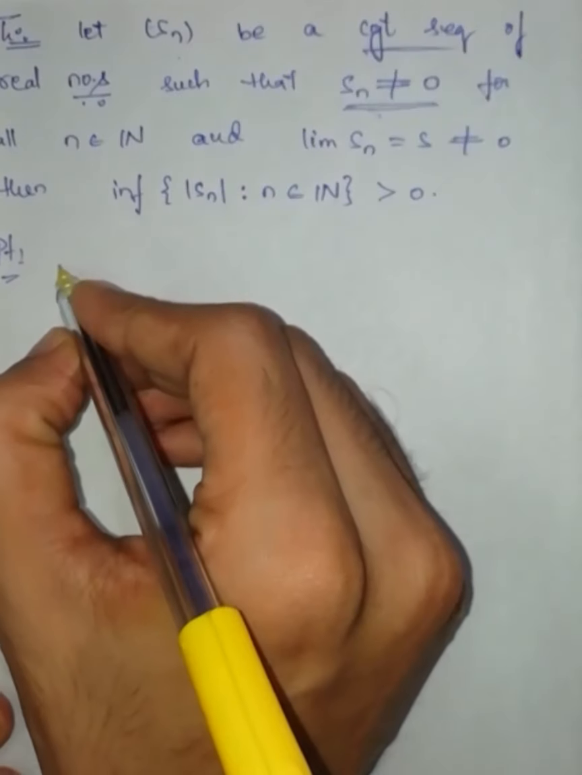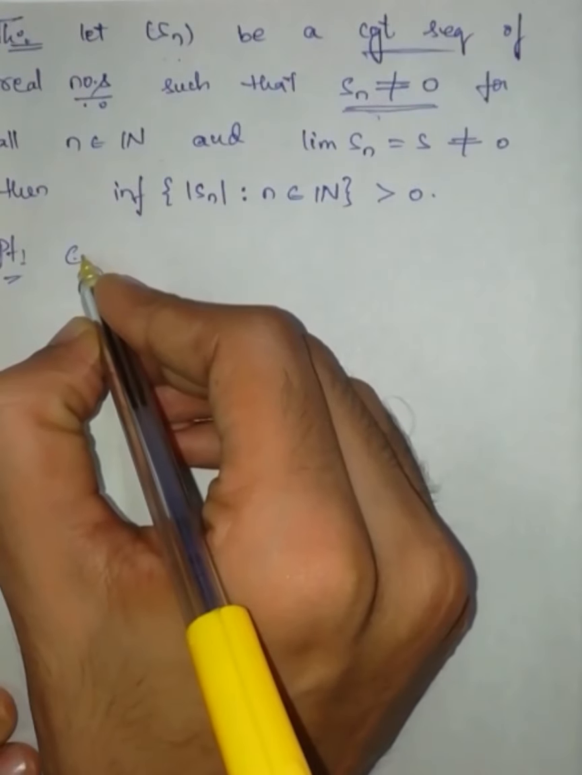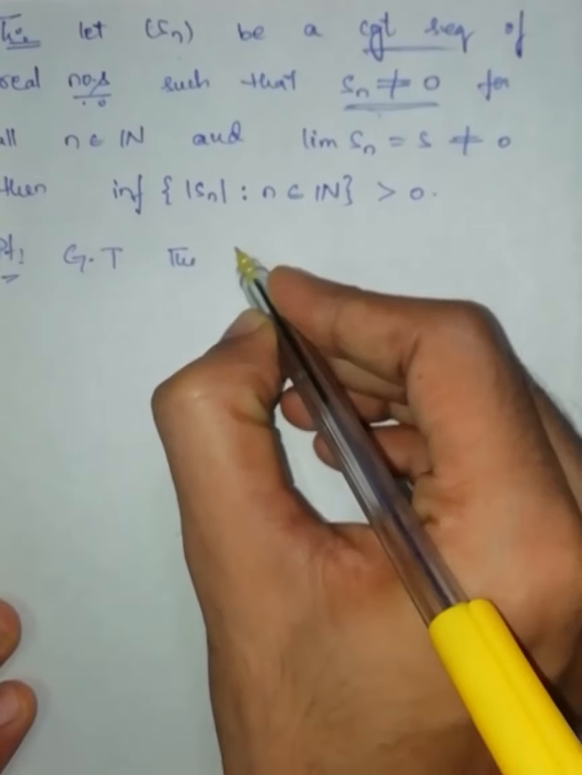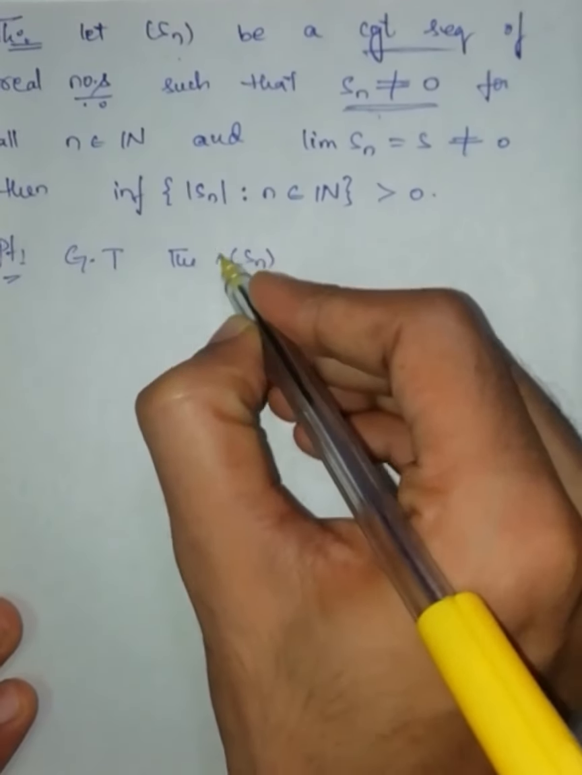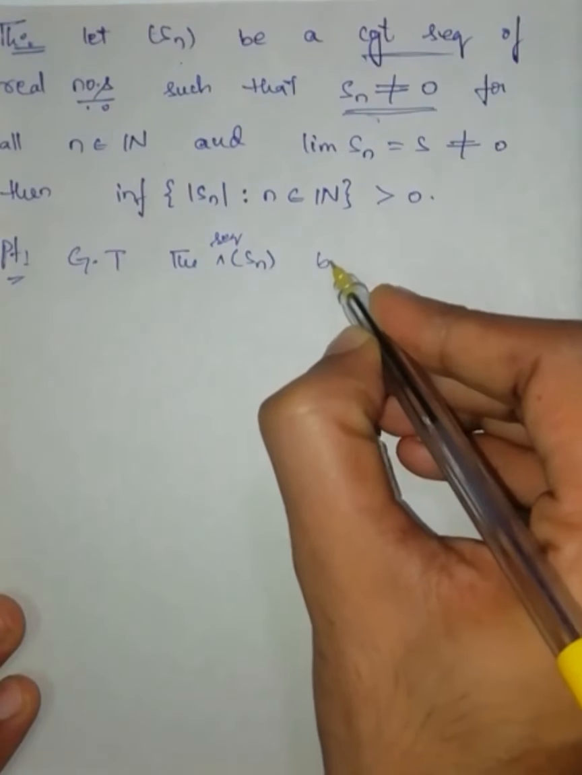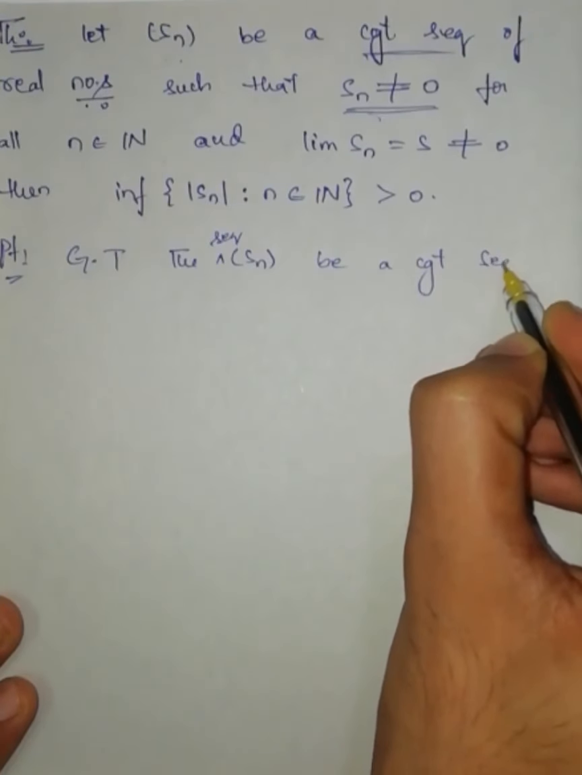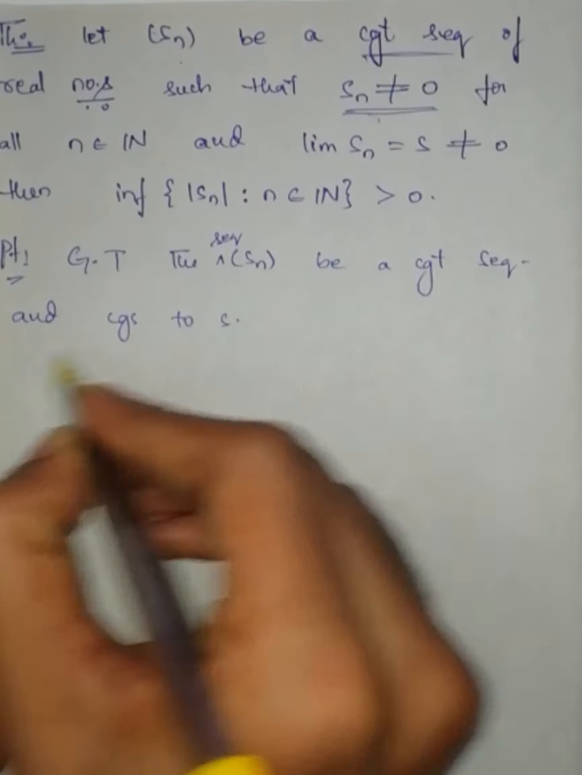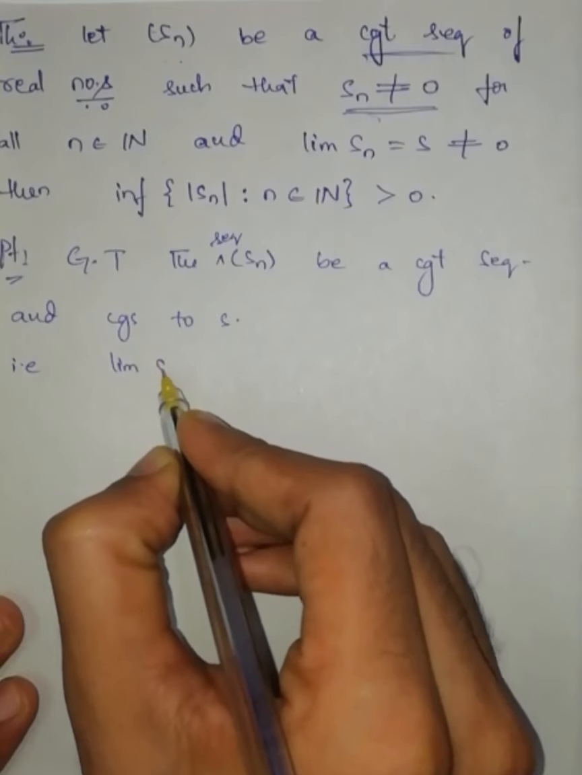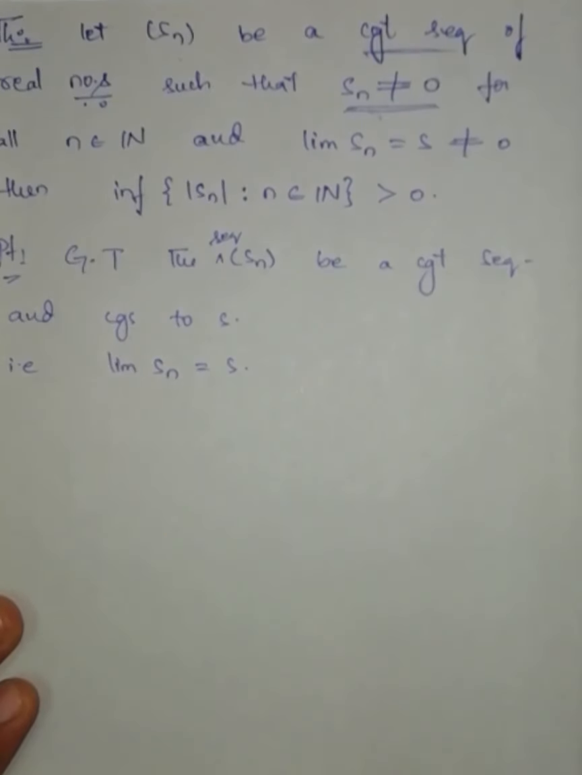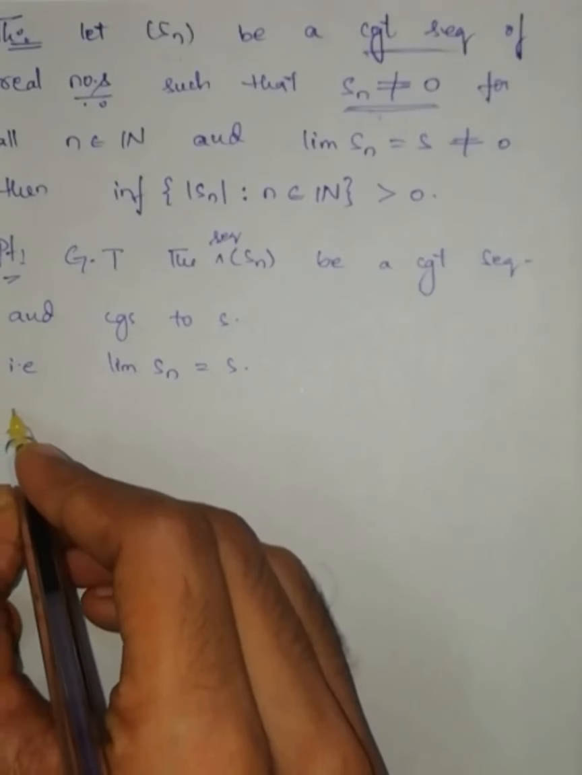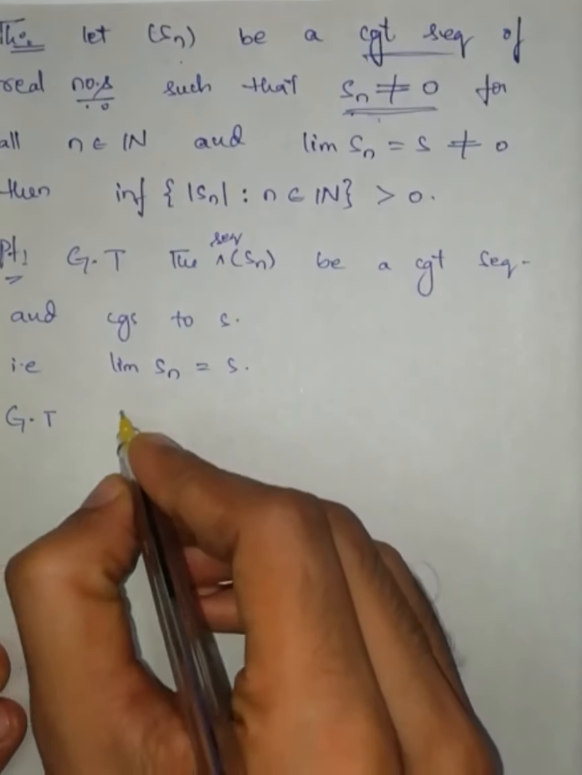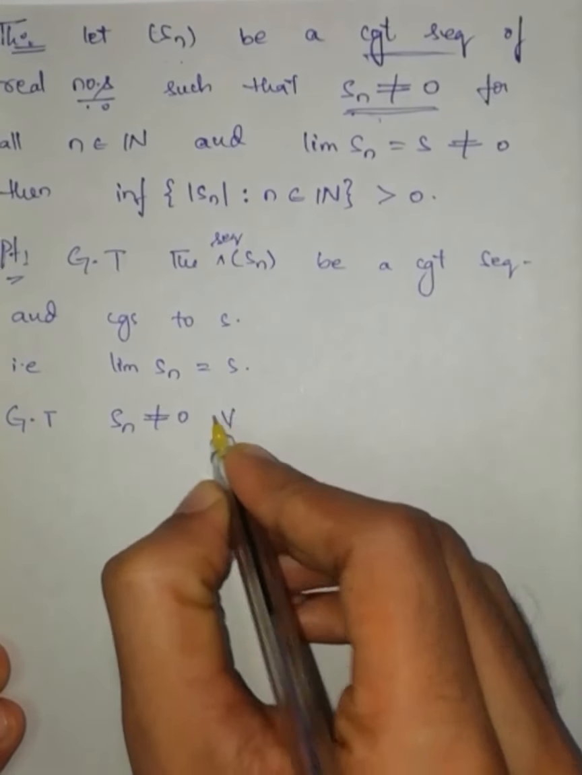So let us take, given that the sequence Sn is a convergent sequence and converges to S, that is, limit of Sn is equal to S. Given that each and every term of the sequence Sn is not equal to 0. Sn is not equal to 0 for all n.